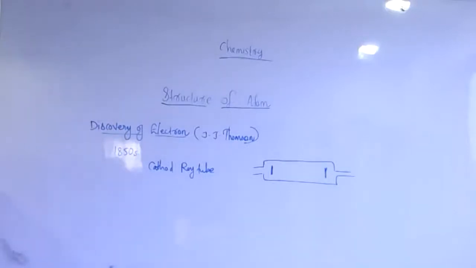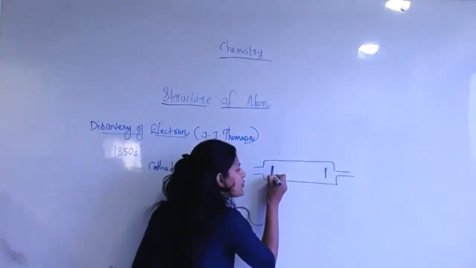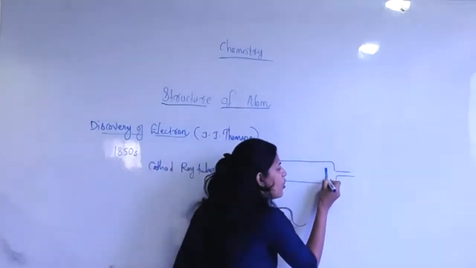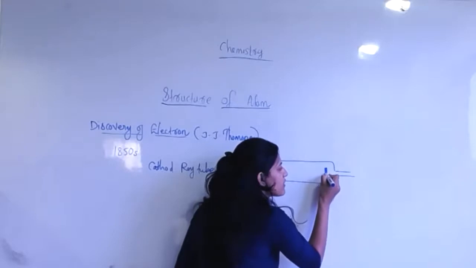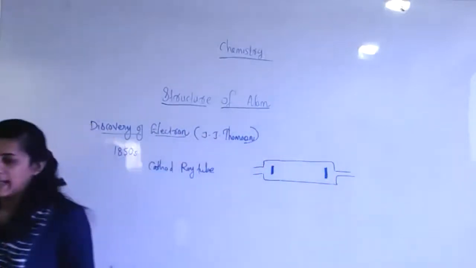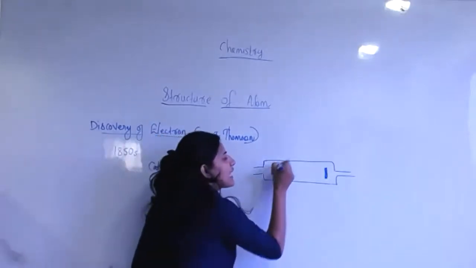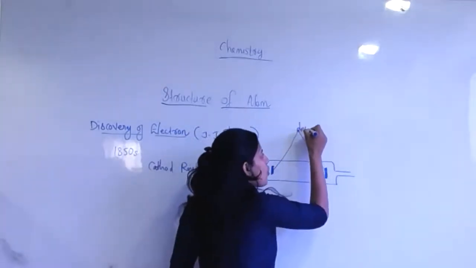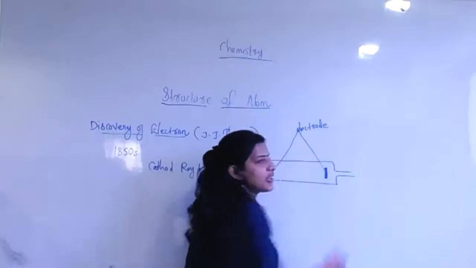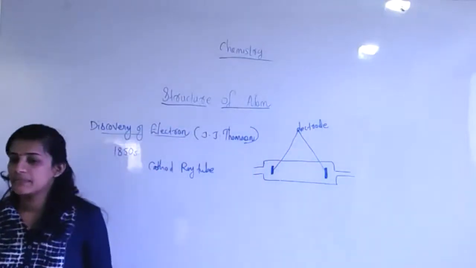Before that, students, look, this is a cathode ray tube. It is a glass tube containing two very thin pieces of metal. You can see them here at the opposite ends of the tube. The tube is made up of glass, no doubt, and these two thin pieces of metal are called electrodes. Are you familiar with electrodes? Yes or no?